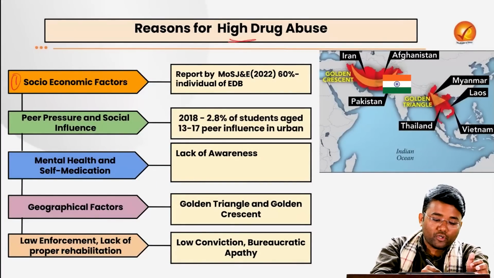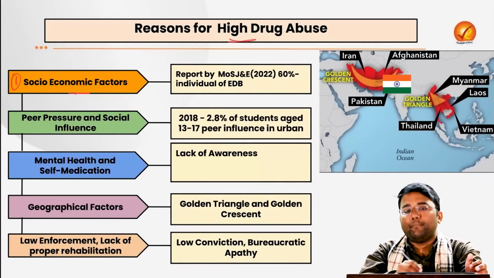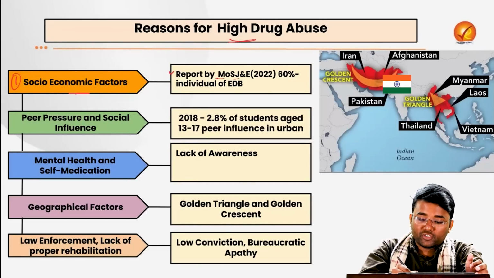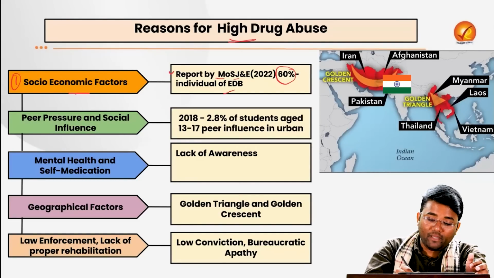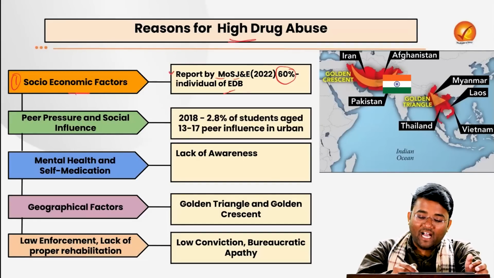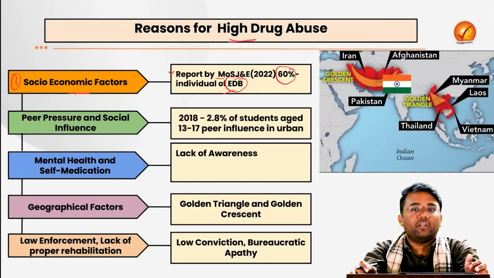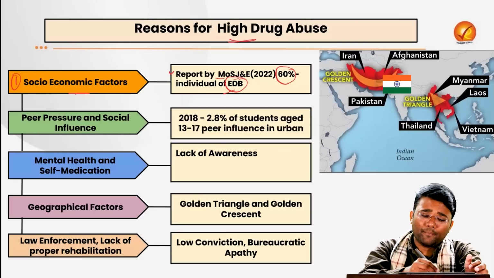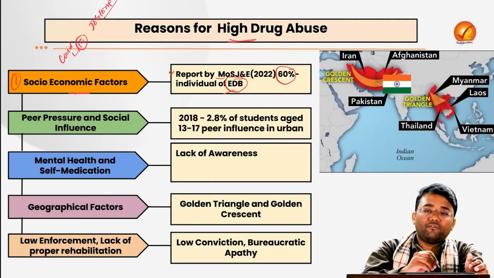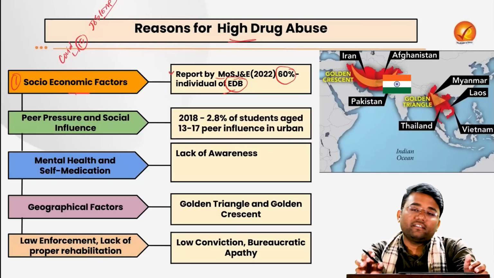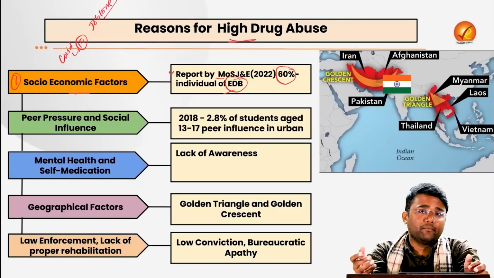First is the socio-economic factors. For example, as per this report of the Ministry of Social Justice and Empowerment 2022, 60% of people who are drug addicts are from an economically downtrodden background. For example, let's suppose COVID-19 came. Then it led to a lot of job losses. At that point of time, when people do not have anything, they do not have any help, they might resort to drugs, right?